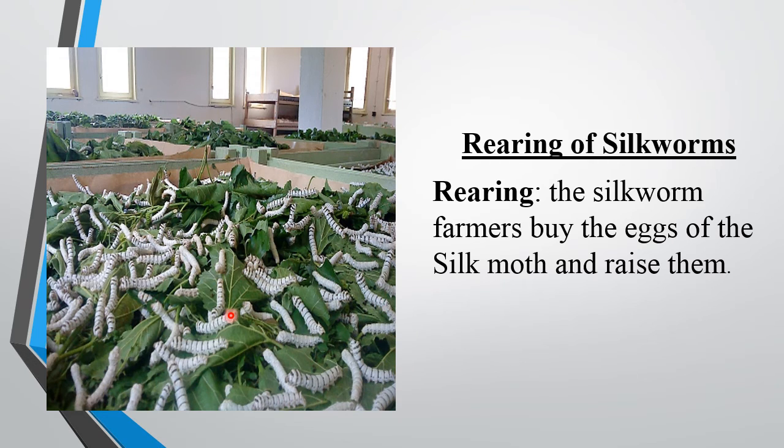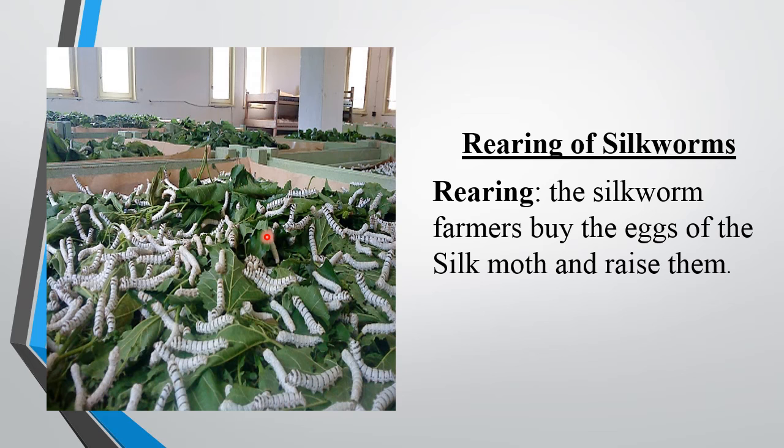You can see in this picture that they are kept in clean bamboo trays. Freshly chopped mulberry leaves are put into the trays, and for 3 to 4 weeks, nearly 25 to 30 days, they eat the mulberry leaves and grow in size.